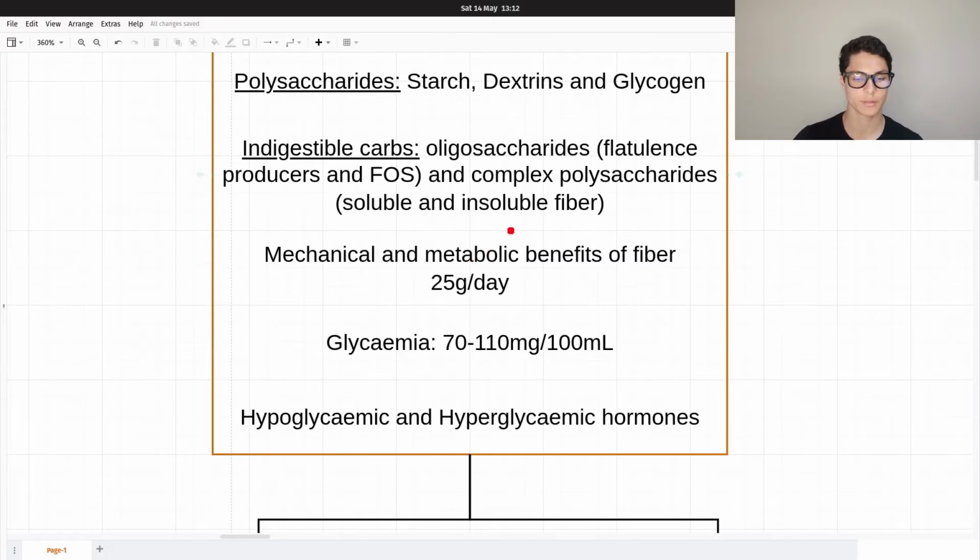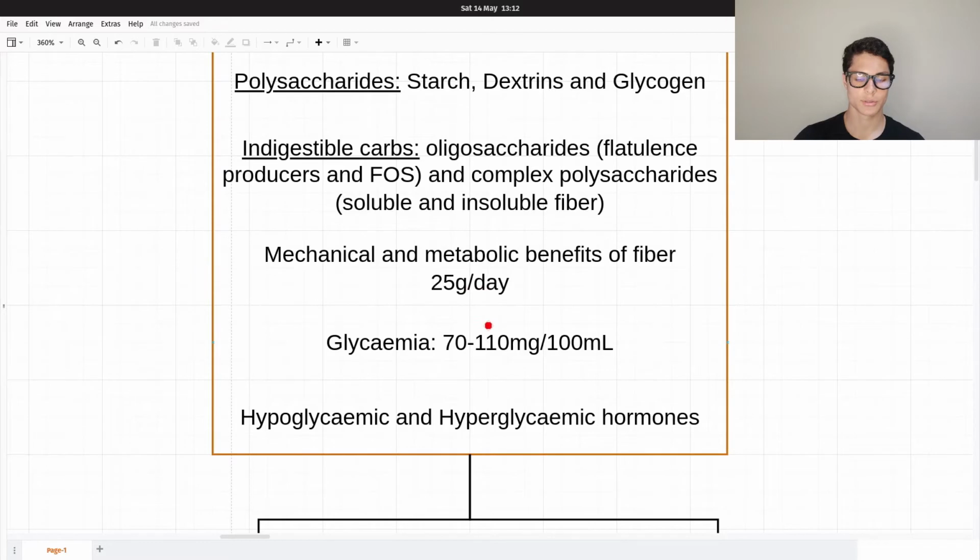But if we do not hydrate fiber, it will do the opposite. So we have to get fiber in because it's beneficial for us. It will also be used as food for our microbiota in the colon. Daily consumption of 25 grams of fiber a day is more than enough.